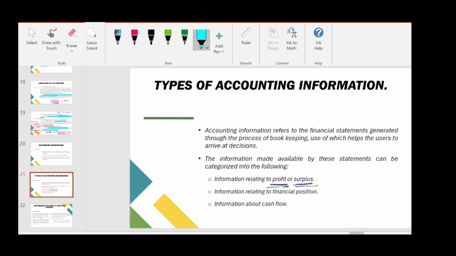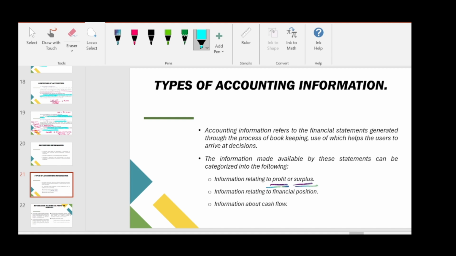Examples are charities, self-help organizations, sports associations, environmental groups. All these are non-profit organizations. Their main objective is not to earn profit, but to do some charitable activities and improve the welfare of society.